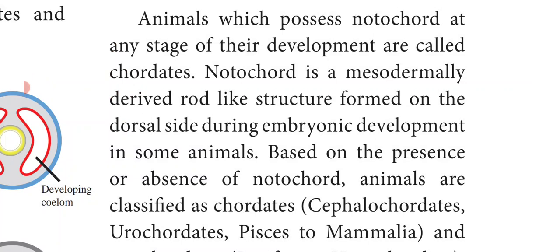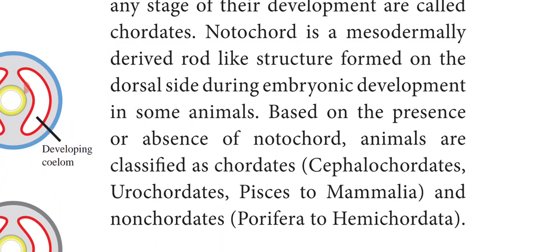Notochord is a rod-like structure. It is made up of cartilaginous bone. It mainly supports the body of the animal. Notochord is a mesodermally derived rod-like structure formed on the dorsal side during the embryonic development in some animals. The notochord is a mesodermal derivative. Based on the presence or absence of notochord, the animals are classified as chordates.